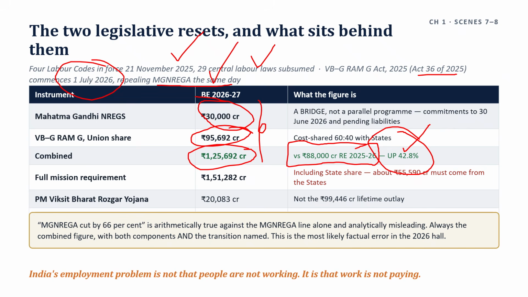That 30,000 crore is not a full year allocation to a repealed statute. These 30,000 crores in budget estimate 2026-2027 for Mahatma Gandhi NREGS are a bridge, not a parallel program, a commitment to 30 June 2026, and pending liabilities.